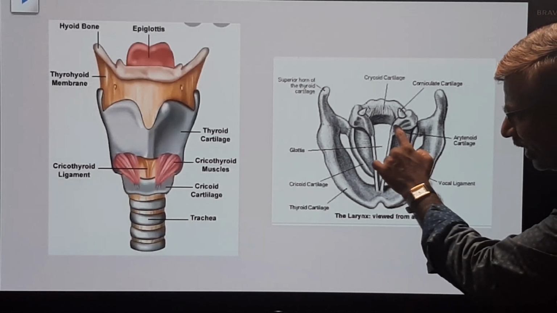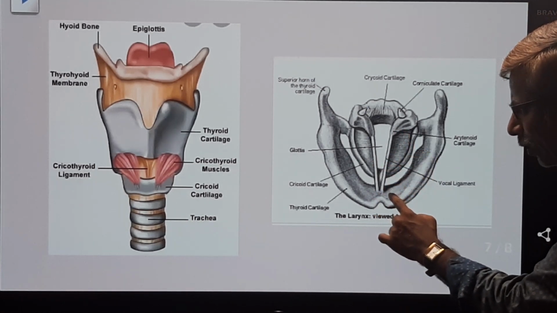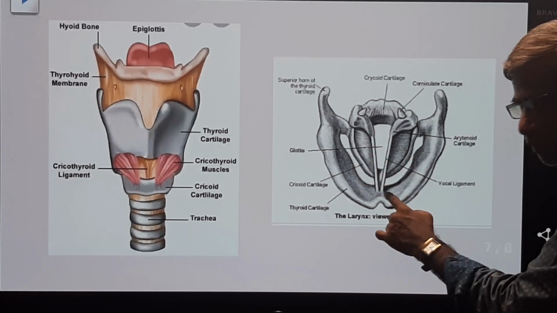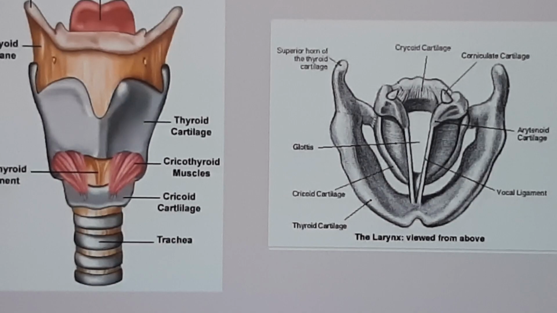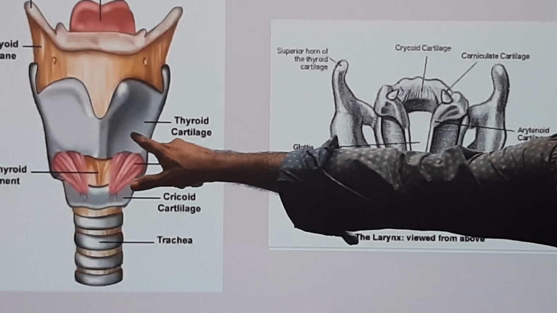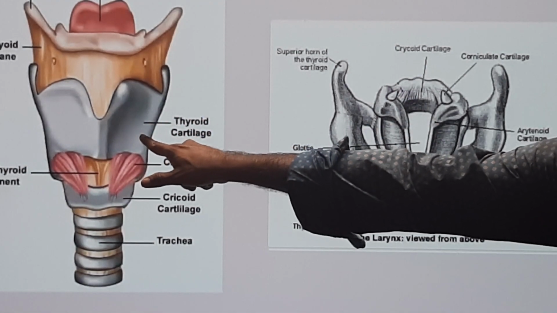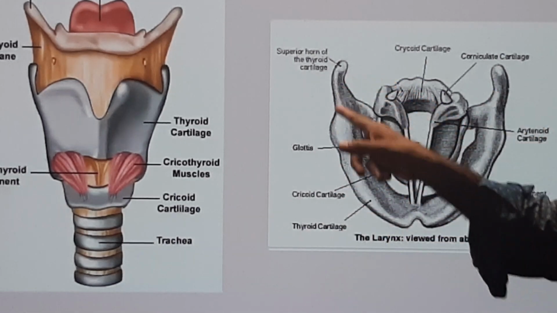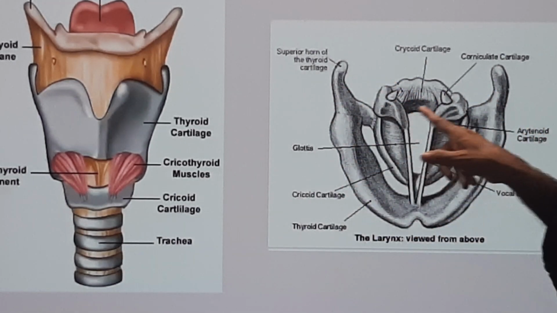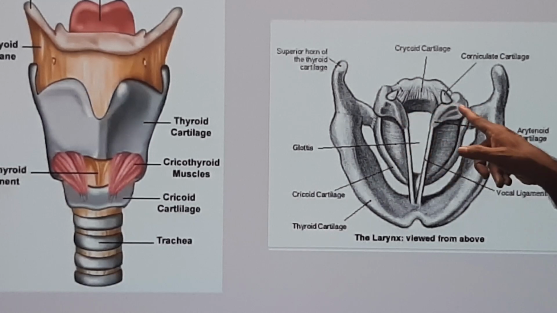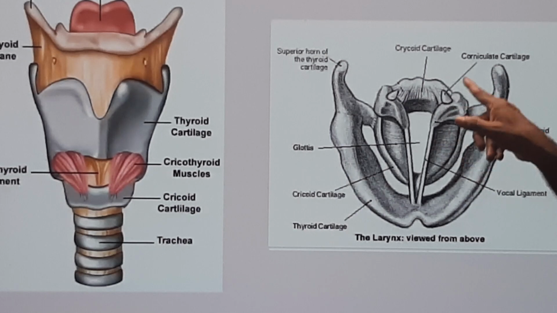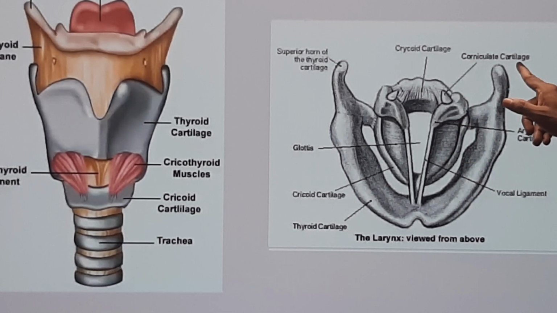Here, arytenoids are connected to the thyroid cartilage with vocal cords. One pair of vocal cords. This is thyroid cartilage, which is present on the ventral side of the larynx. This is in C shape. This is the upper view in C shape. Dorsally it has pyramid-shaped paired cartilages, the arytenoids. It has nodular structures. They are called Santorini or corniculate cartilages.